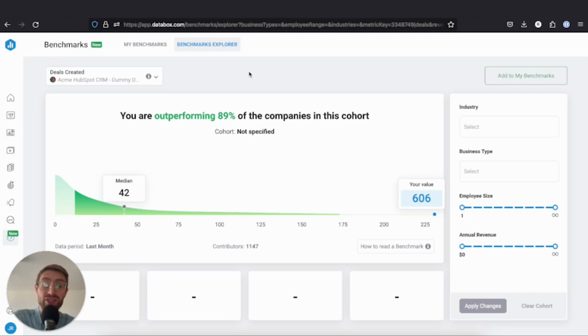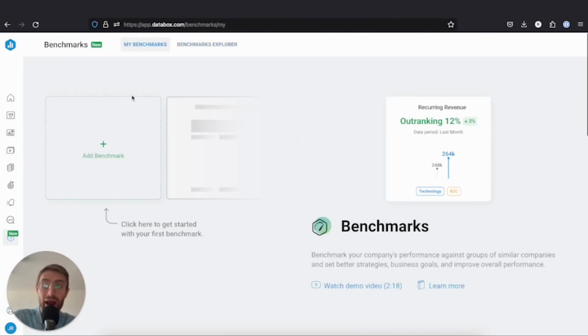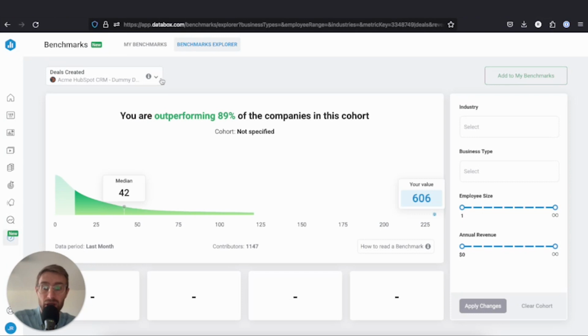So Databox makes this super simple. Let's go ahead and actually look at one benchmark. So when you come to benchmarks, My Benchmarks will show any that you've pinned or saved here. We don't have any yet in this demo account, so let's go ahead and pick one. So we'll go to Benchmark Explorer.